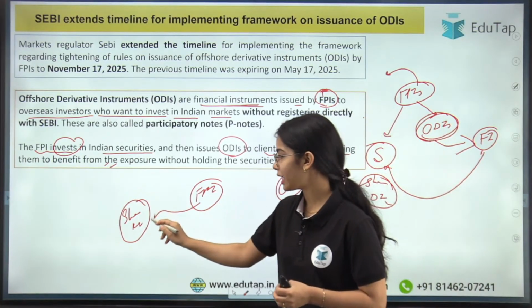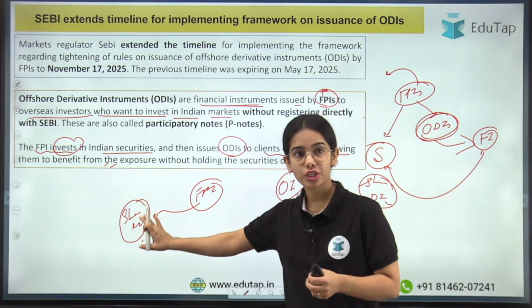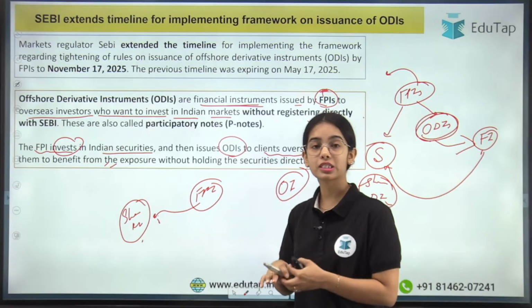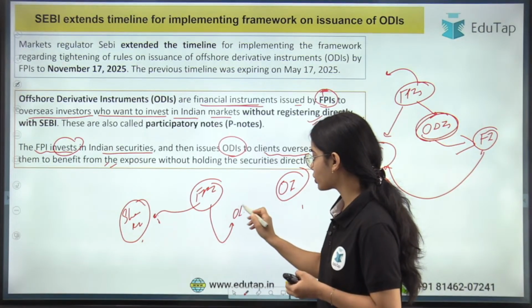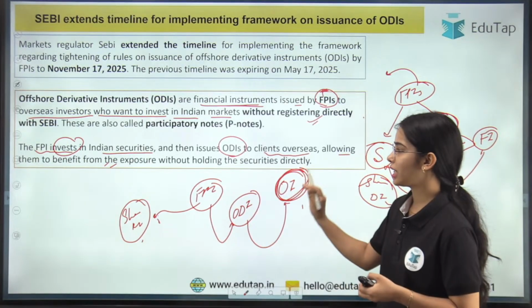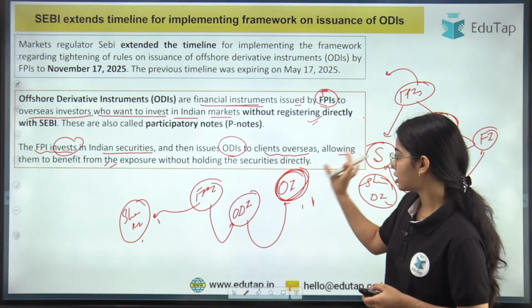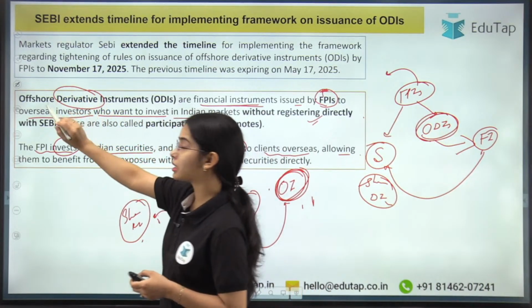portfolio investor will buy the shares of Reliance Industry, and these shares will be bought by the foreign portfolio investor. These are the shares of this FPI. Now the FPI will release the offshore derivative instrument and will transfer the benefits to the offshore investor. Okay, so through the offshore derivative instrument, that's why the derivative is in the name.